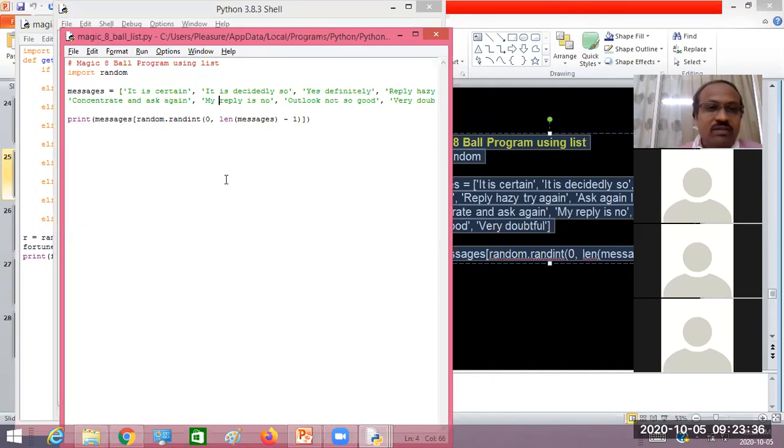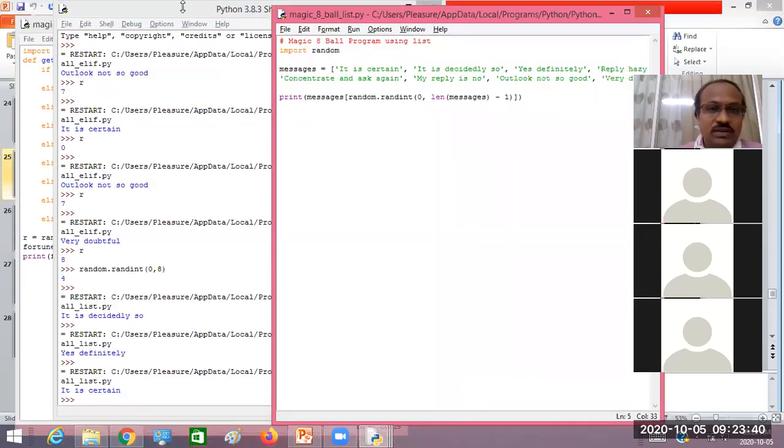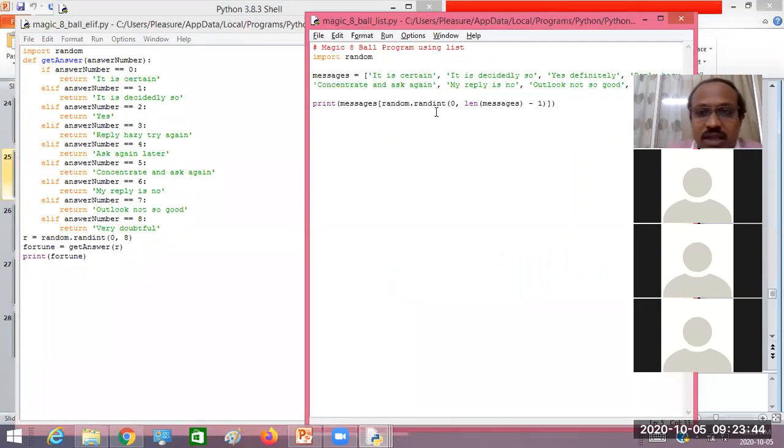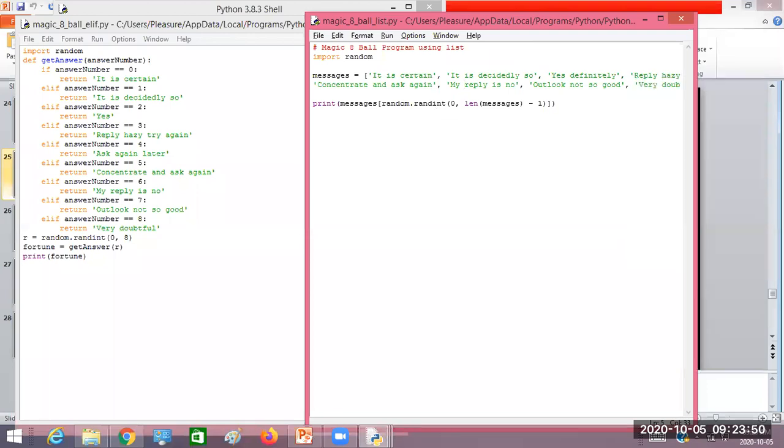Now, what is the advantage from this program to this program? If you see these two programs, which one is reliable and easy? The list one, obviously. See what happens here, because look at the length of the program. One is short in length and easy to understand, right?